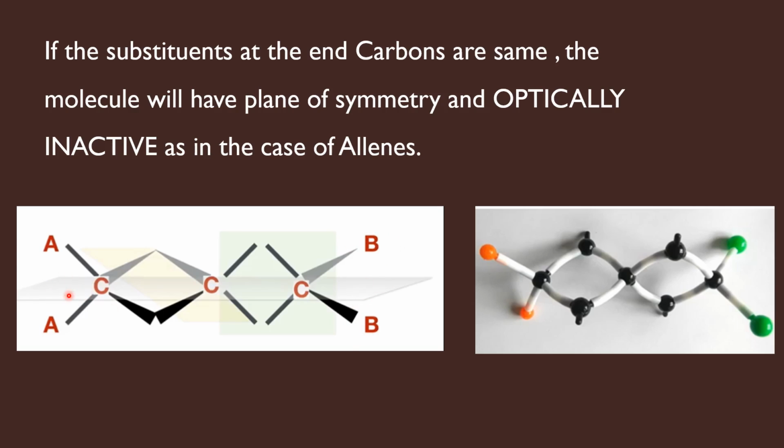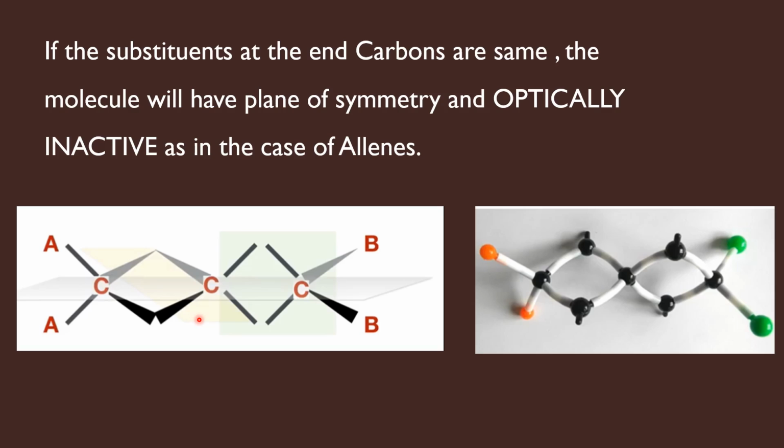With respect to this horizontal plane, this A is above and this A is below. Therefore, this molecule has got a plane of symmetry, and similarly, it has one more sigma. Therefore, the molecule is optically inactive or achiral.